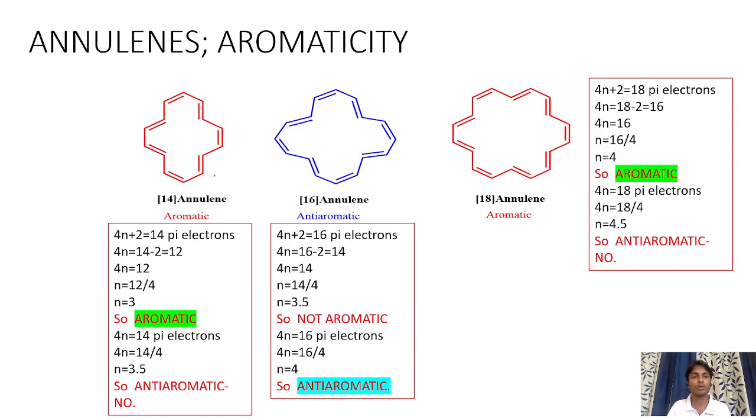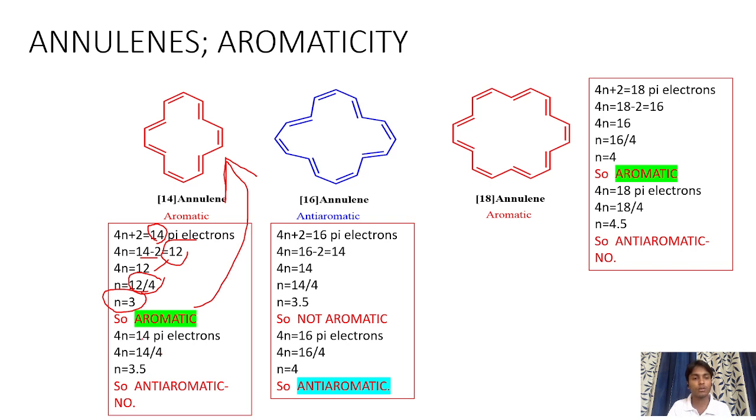Next, 14 annulene. 14 is nothing but 14 pi electrons will be there. 4n plus 2 is equal to 14. 4n is equal to 14 minus 2, that is 12. 4n is equal to 12. N is equal to 12 divided by 4, that is n equals 3. Then the 14 annulene is aromatic.